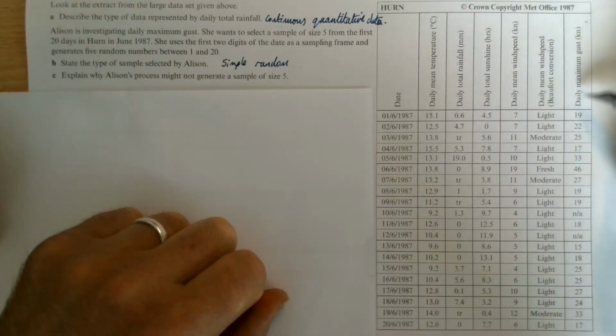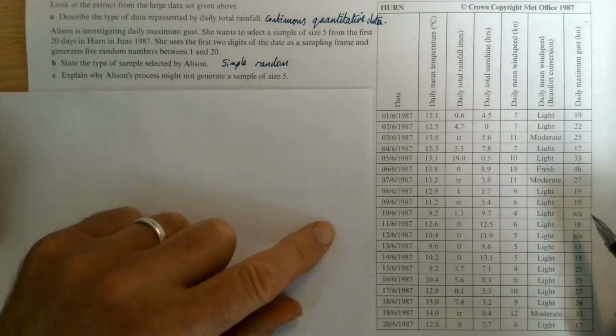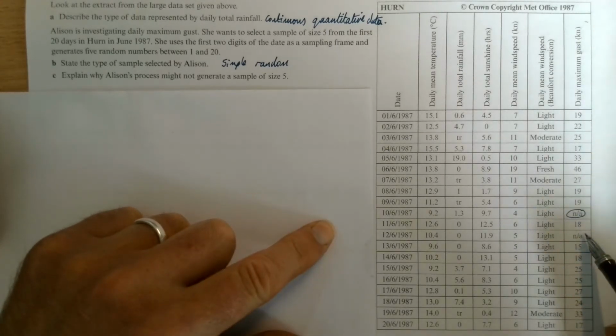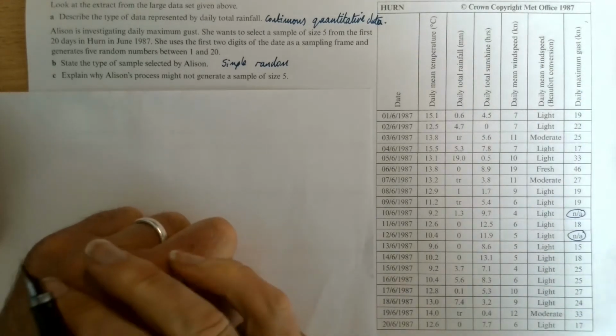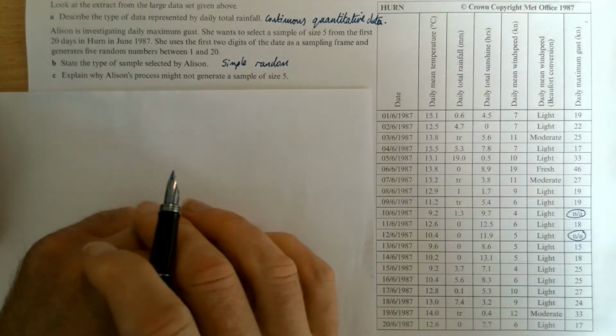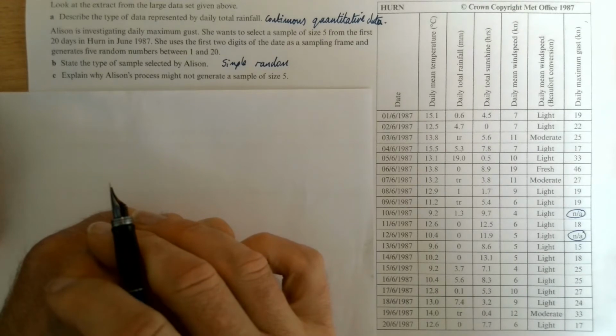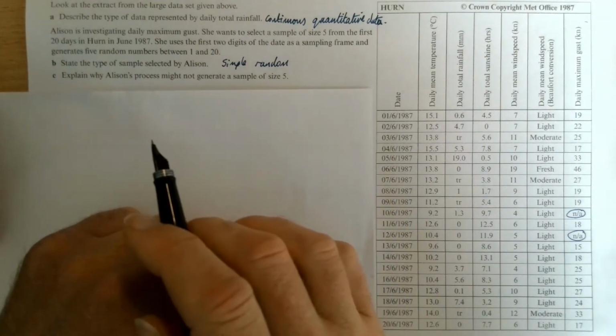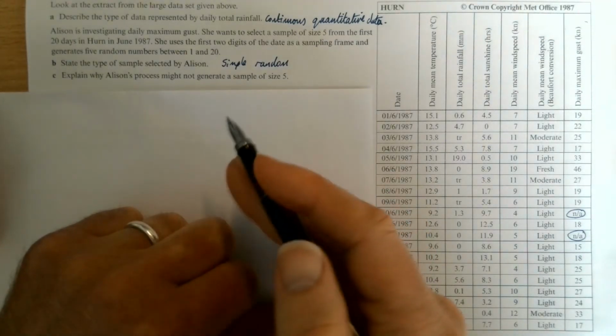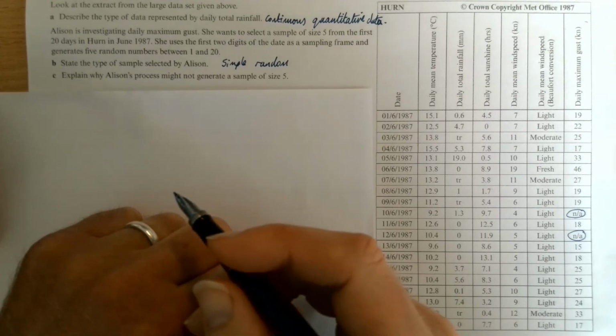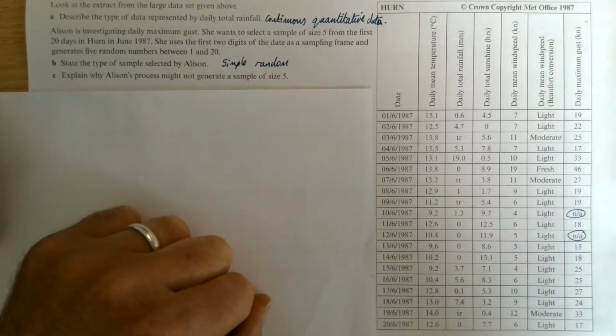Right, we're looking at the daily maximum gust, and if you look here, NA there and NA there. So there are 2 days with no data, and she hasn't said that if she gets no data, she would generate another number until she had one. So that's all the reason there.